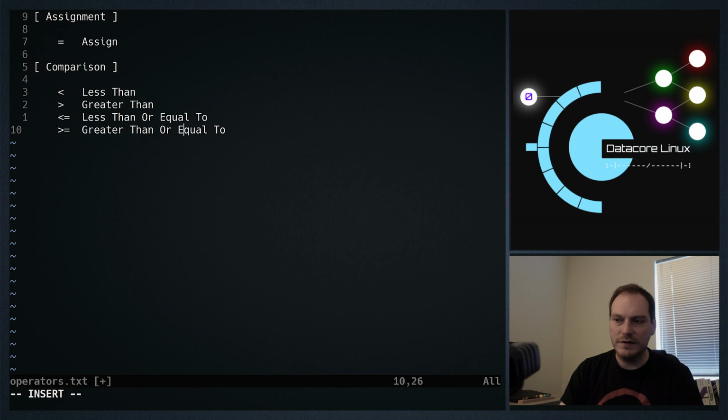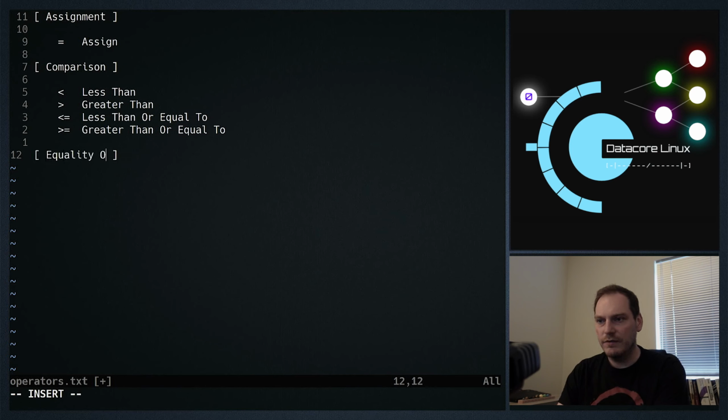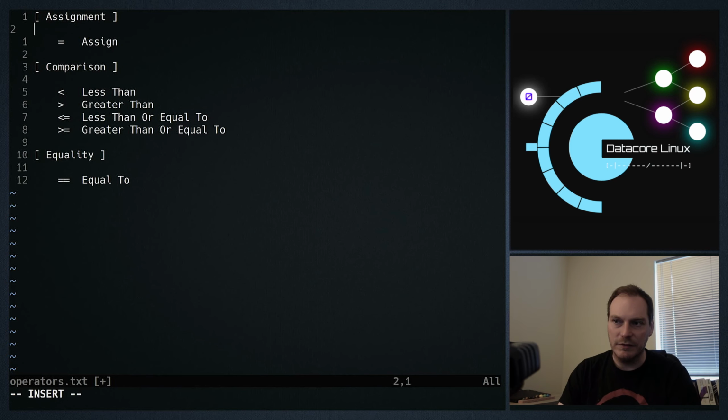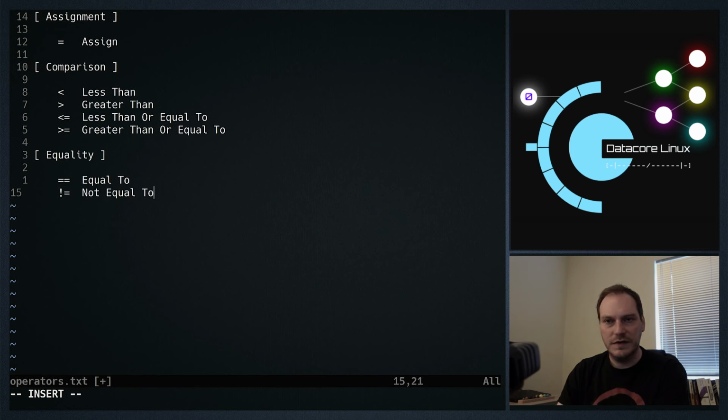So we've got a few comparison operators. We're going to have to list a few more, seeing as we're doing this. So we also have equality operators. We'll just put equality, and we have double equals, which is equal to. Different to the assignment operator, a single equals is an assignment, a double equals is an equal to, a logical operator. Well, it's a comparison operator actually, but it's part of our logic. We also have an exclamation mark equals, which means not equal to. And that about does it for our equality operators.